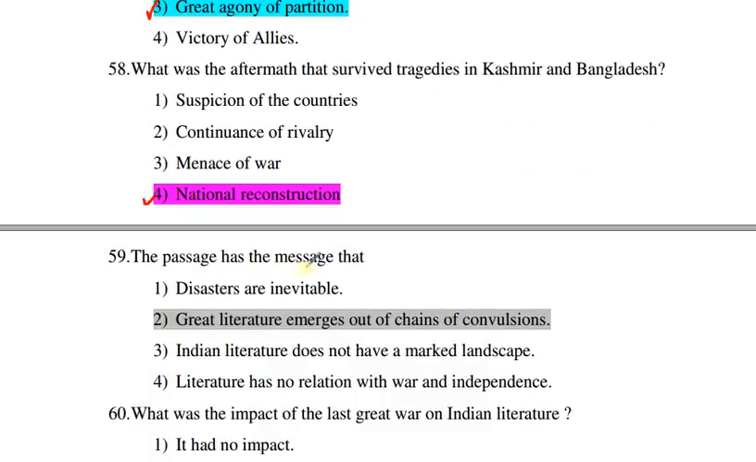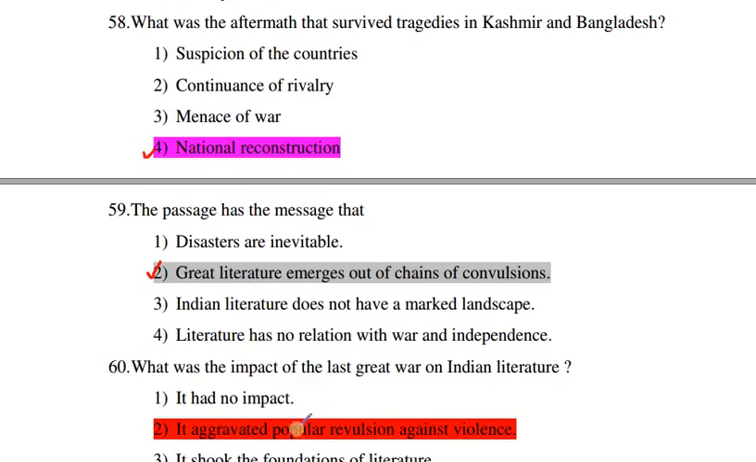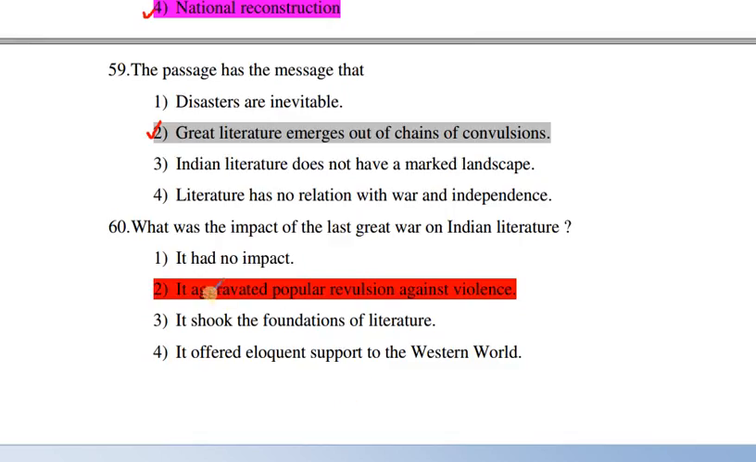The passage has the message that disasters are inevitable. Great literature emerges out of chains of convulsions. Indian literature does not have a marked landscape. Literature has no relation with war and independence. What was the impact of the last Great War on Indian literature? It had no impact. It aggravated popular revolution against violence. It shook the foundation of literature. It offered eloquent support to the Western world. So correct answer is 2. It aggravated popular revolution against violence.